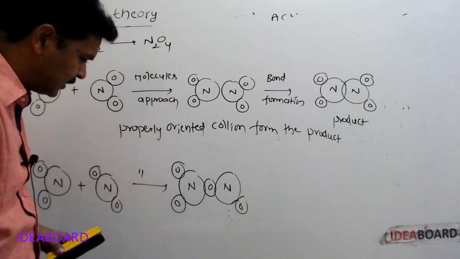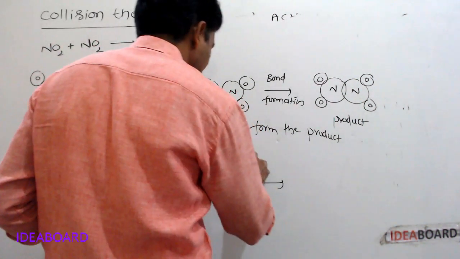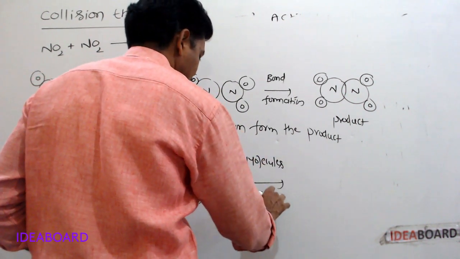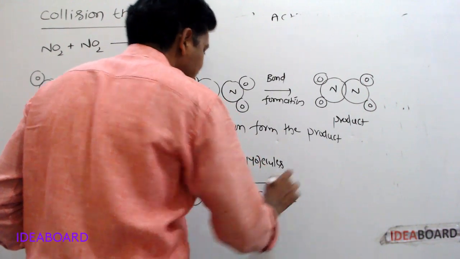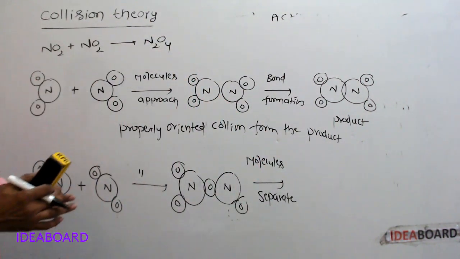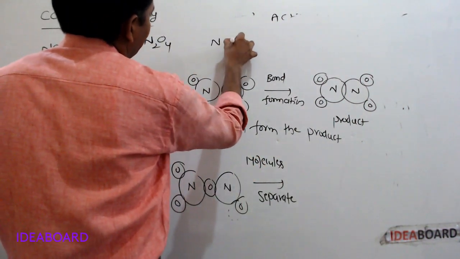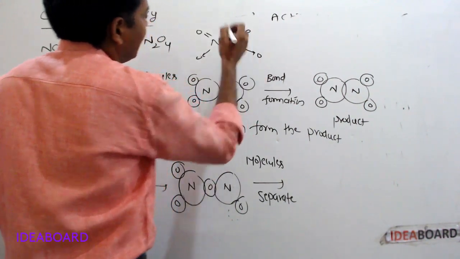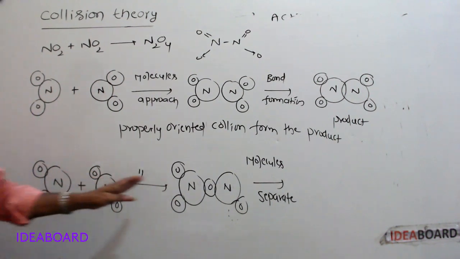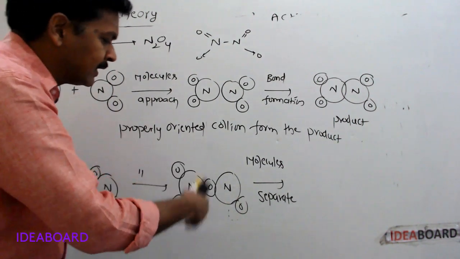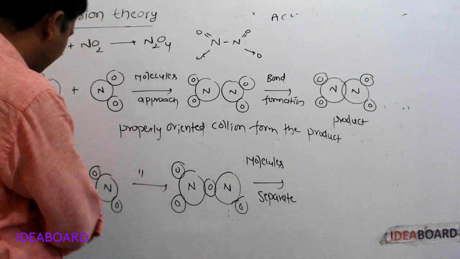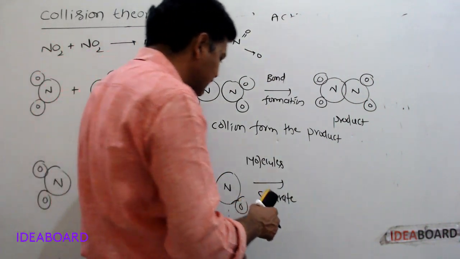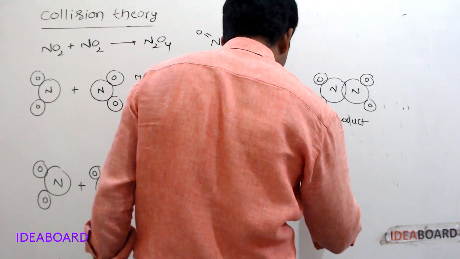The molecules approach. Here, the molecules separate, because in N2O4 between the two nitrogen atoms one covalent bond is there. This is not a properly oriented collision. If molecules approach like this, bond formation will not take place. Molecules will separate, then no product.